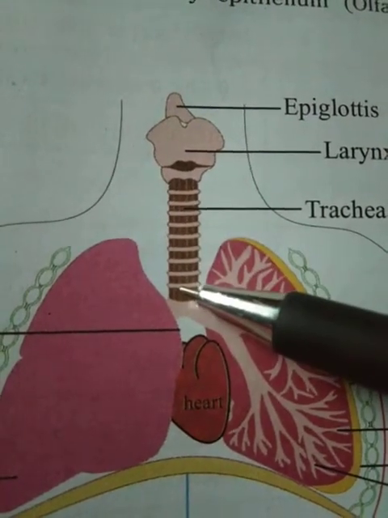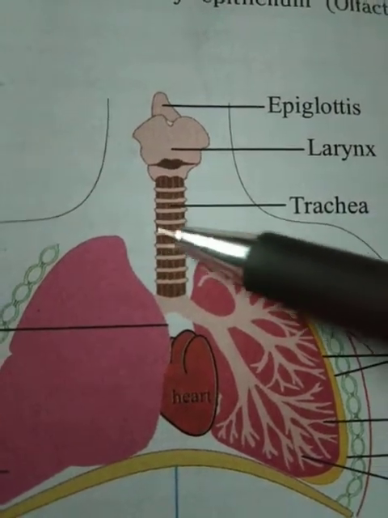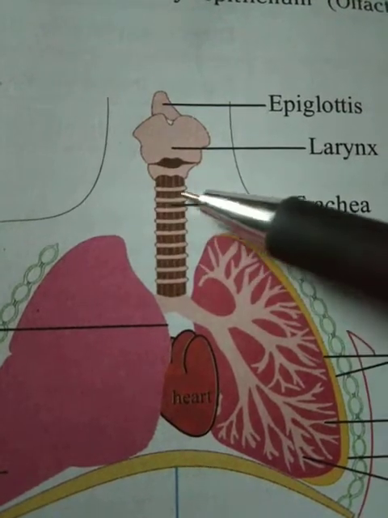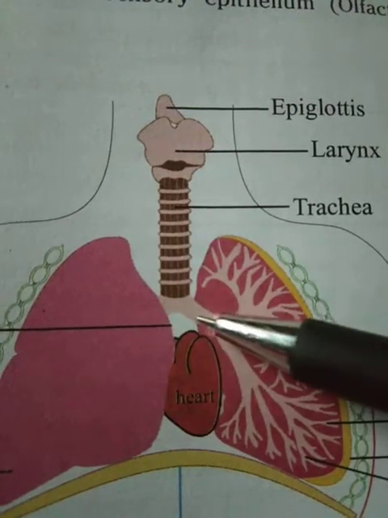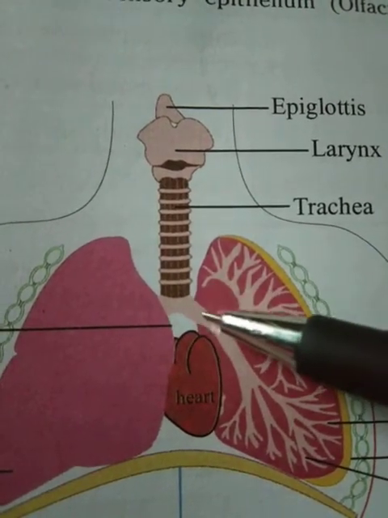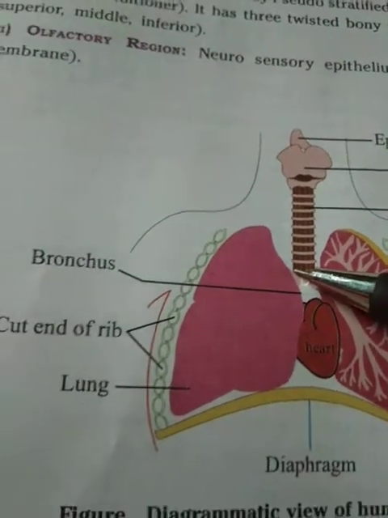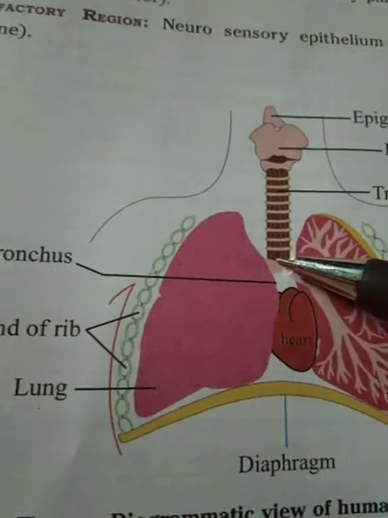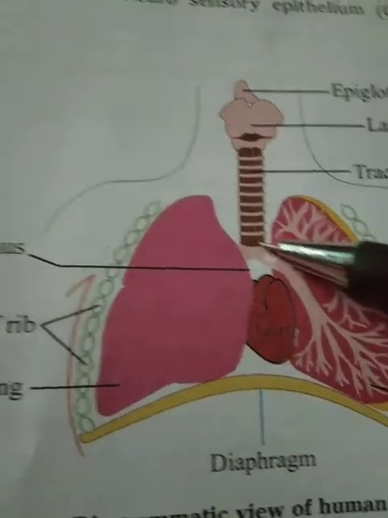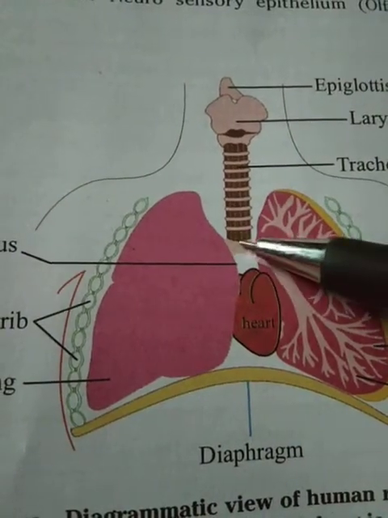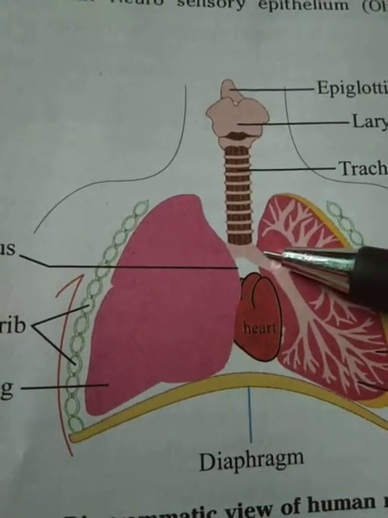The trachea is supported by C-shaped cartilaginous rings. The trachea divides into two parts. So that is the bronchi, or bronchus. This is the trachea, which divides into two parts. So that is the bronchi.